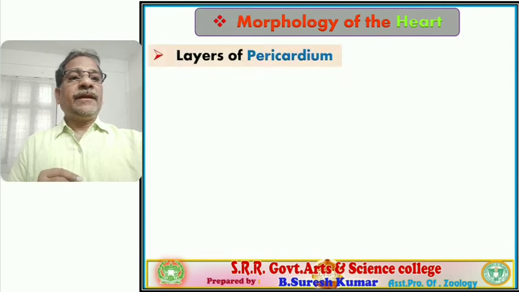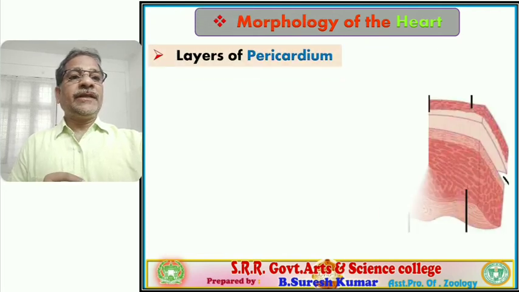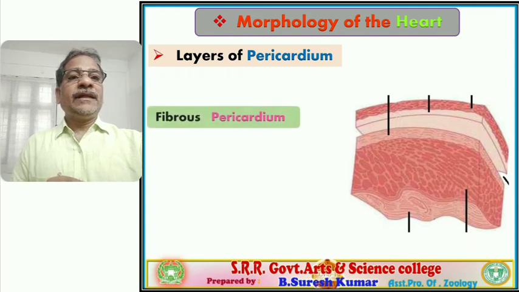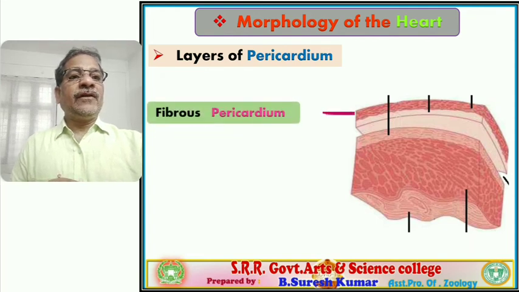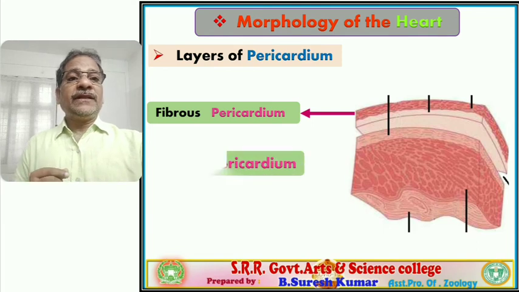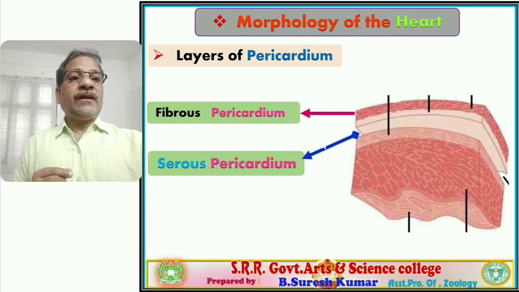Next, the layers of the pericardium, let us verify in the visual representation. This is a section of the pericardium, and you observe the upper surface, a dark reddish colored sheath, that is the fibrous pericardium. Followed? This fibrous pericardium is formed by fibrous connective tissue. It is a tough layer, right? Next, the serous pericardium: you observe the inner light red colored two layers beneath the fibrous pericardium.